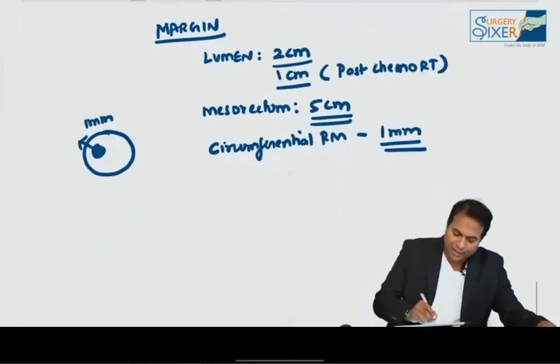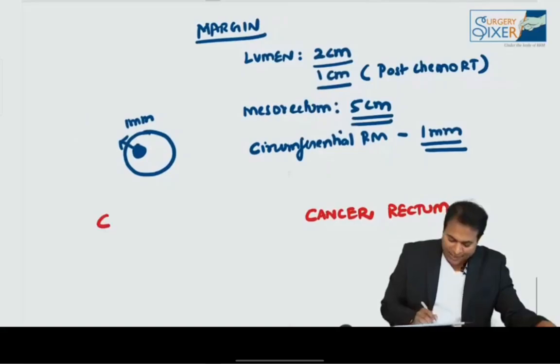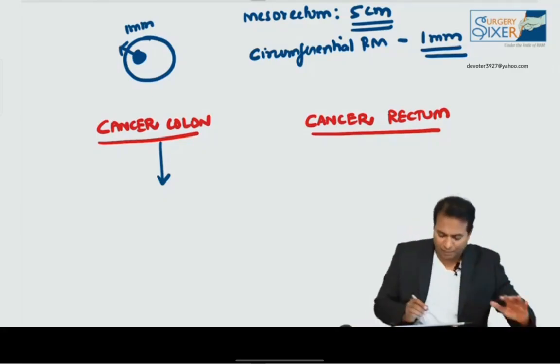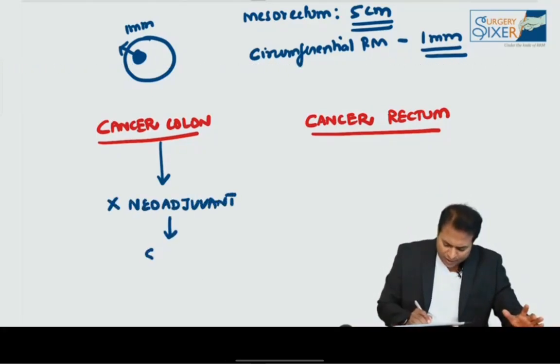Okay. And cancer rectum, how does it differ from cancer colon? We have already discussed cancer colon. I hope you all remember the discussion on cancer colon. So in cancer colon and cancer rectum, the following are the differences in the management. In cancer colon, the moment you diagnose the patients, there is no role of neoadjuvant therapy. No neoadjuvant. Directly we go for surgery.